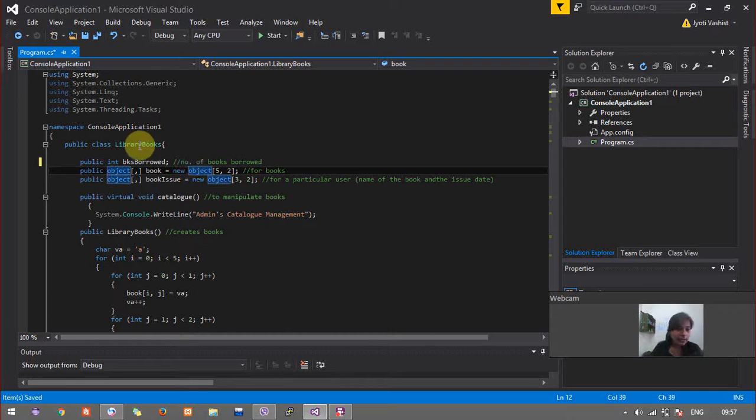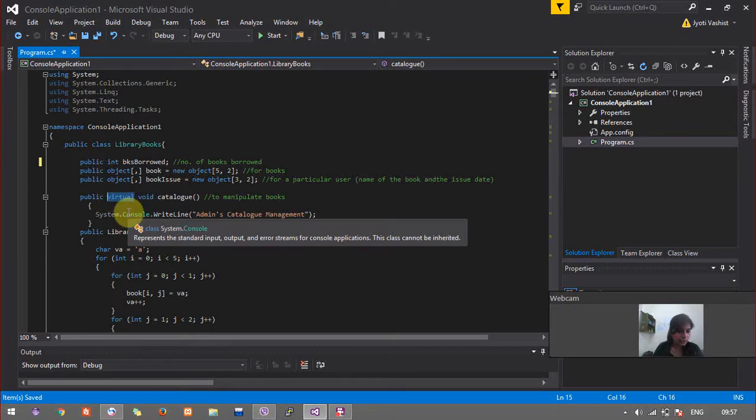As you can see, it is of type object, so as to hold two kinds of information, that is the name of the book plus the number of copies that there are in the catalog. So accordingly I typecast to integer and a string. And bookIssue is for a particular user: the name of the book and the issue date of the book. So this is a function, catalog. As it has to be overridden by the child class, I have used the virtual keyword.